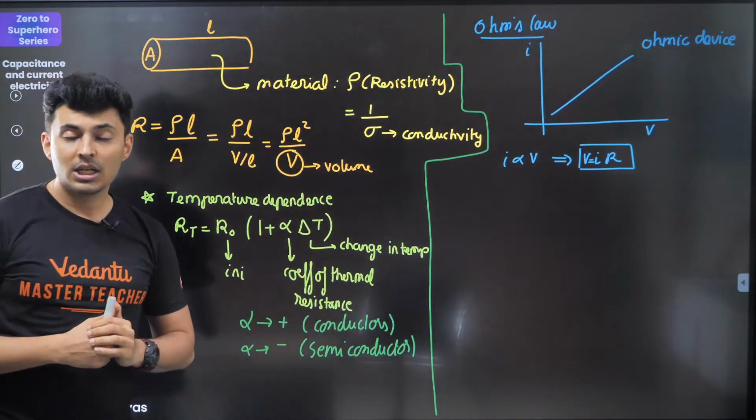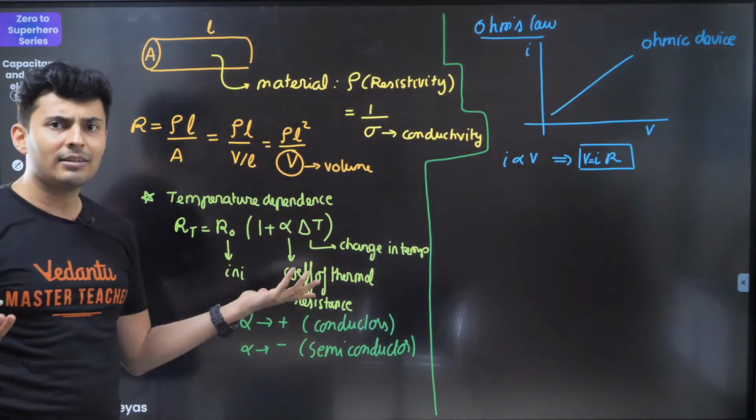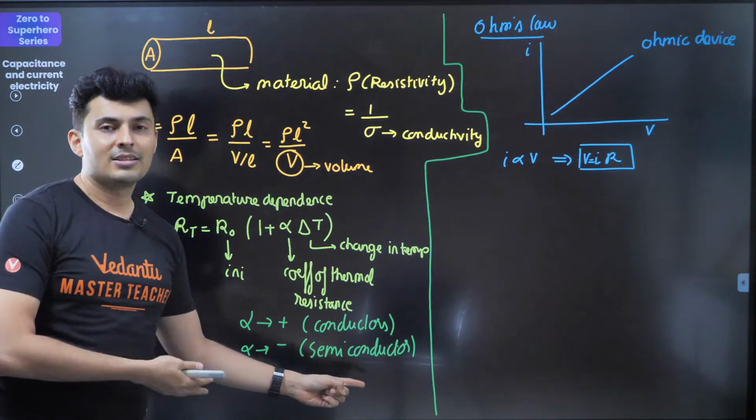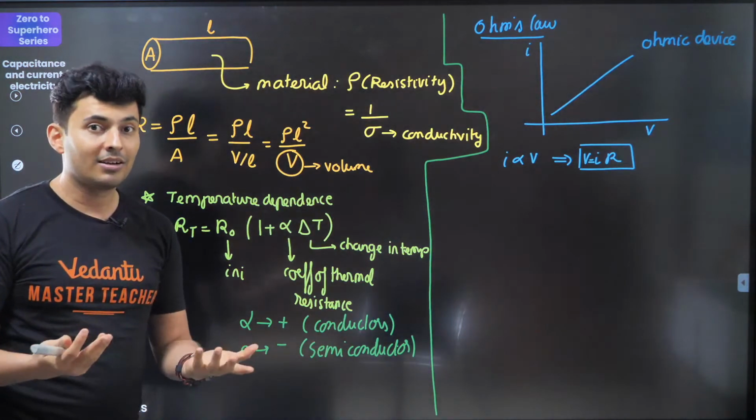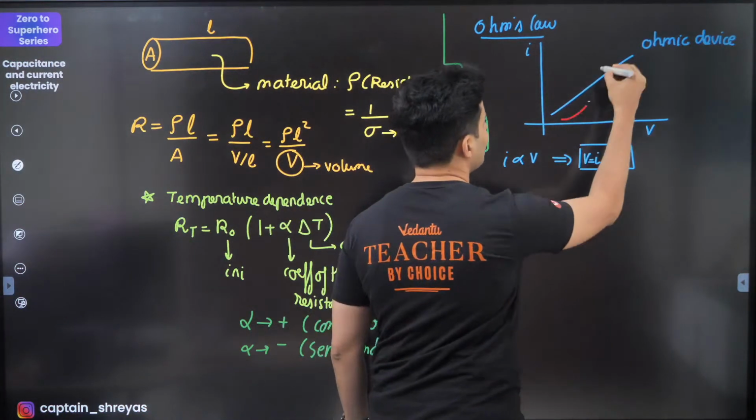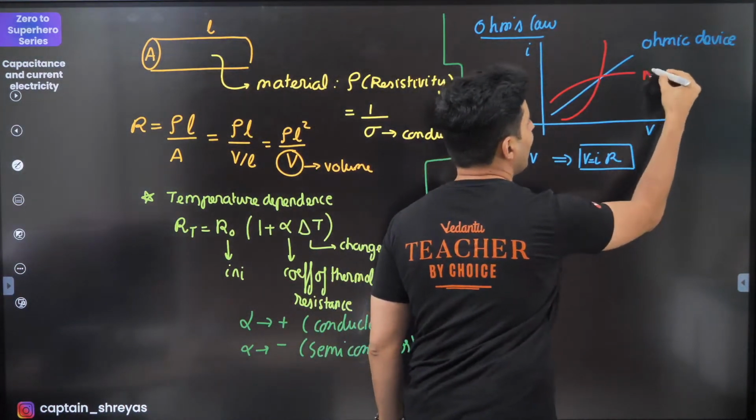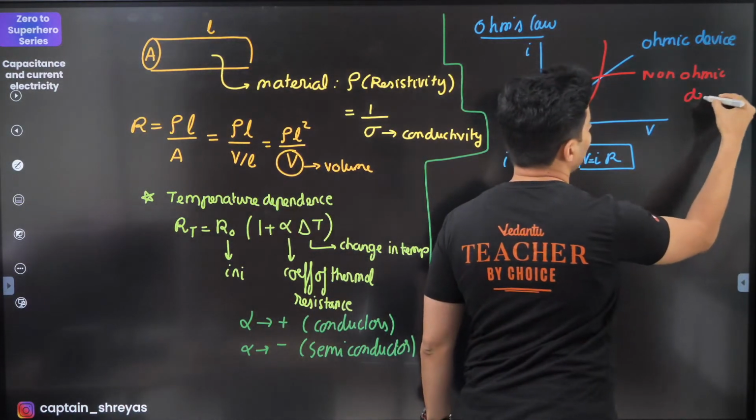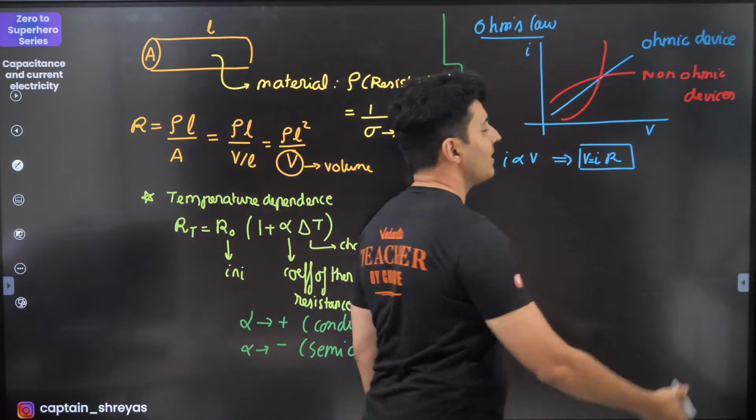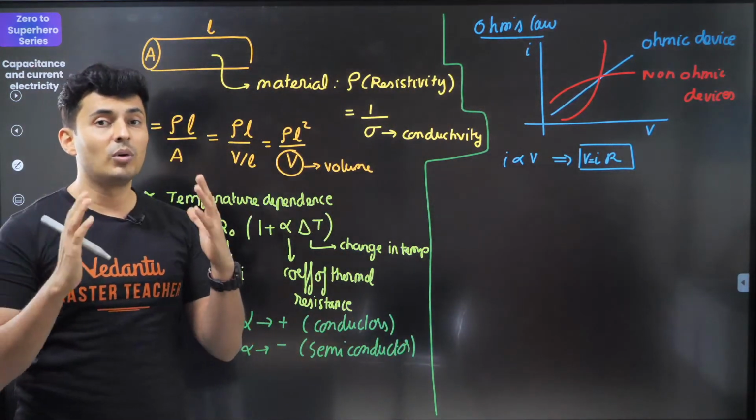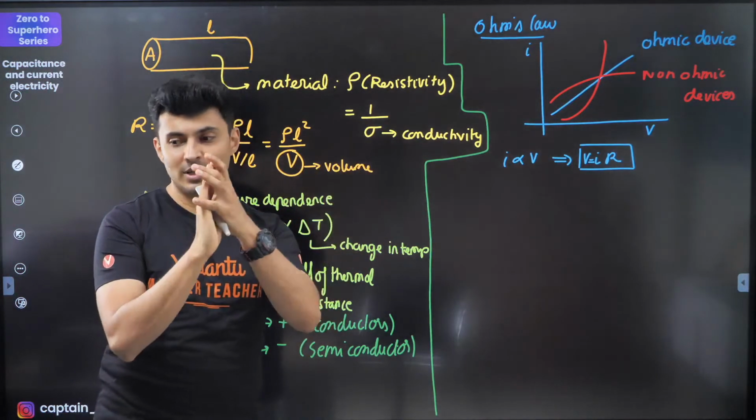You might think, is it possible that the graph can be non-linear? The answer lies right over here. You have studied semiconductors are those devices where the graph for voltage and current is non-linear. So you would see that the graph goes either like this, or like this. These are non-ohmic devices, and semiconductors are one such example, but you can have many more such devices where the voltage and the current are not proportional to each other.